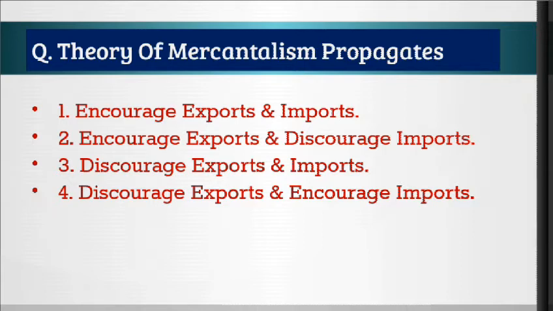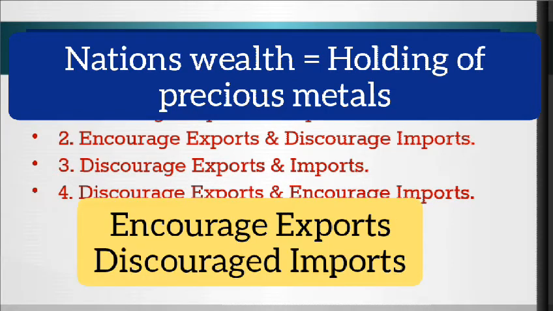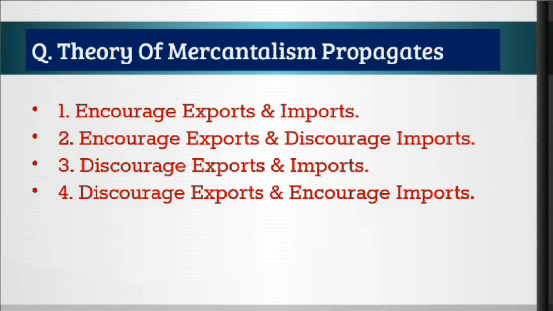We studied that under the system of mercantilism, a nation's wealth is considered by the amount of holding of precious metals like gold and silver. So in order to enhance its holding, the government introduced a policy which encouraged export and discouraged imports. So our answer will be option number 2, that is, encourage export and discourage imports.